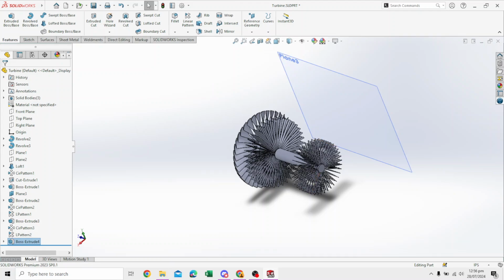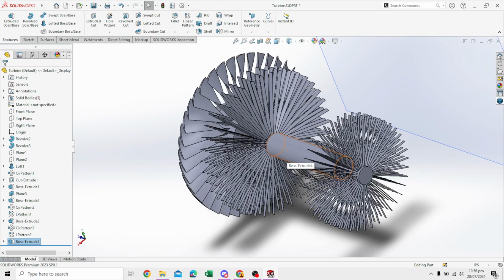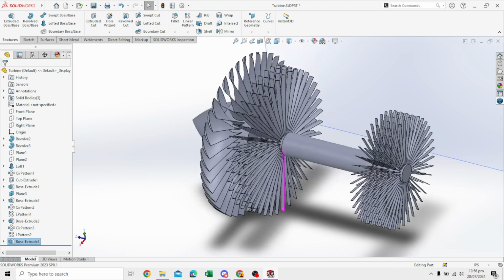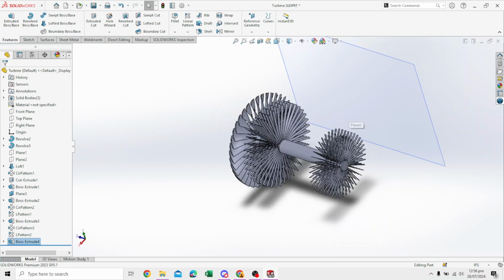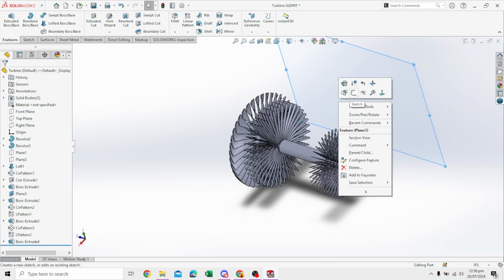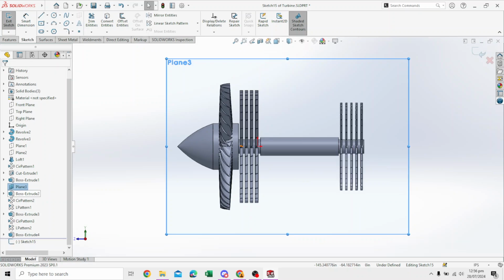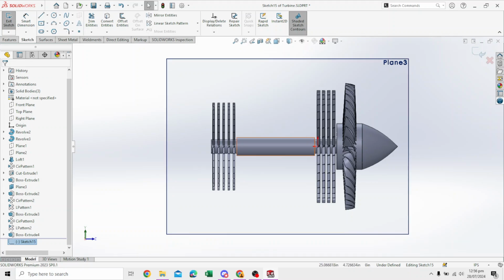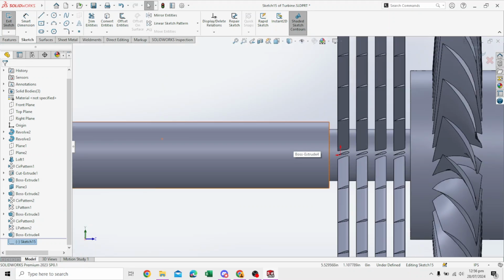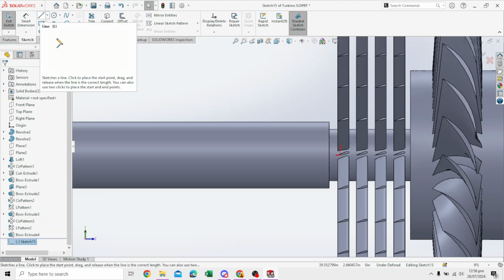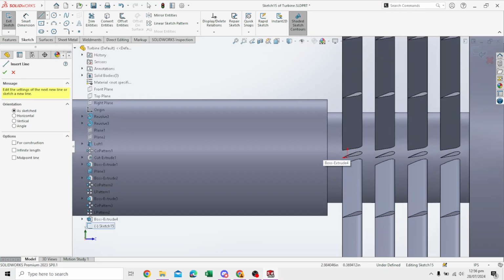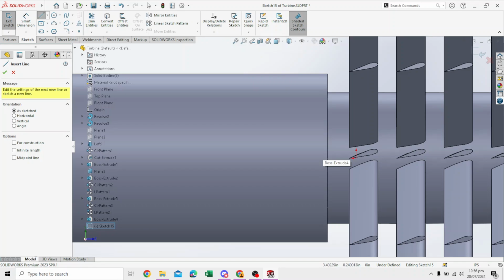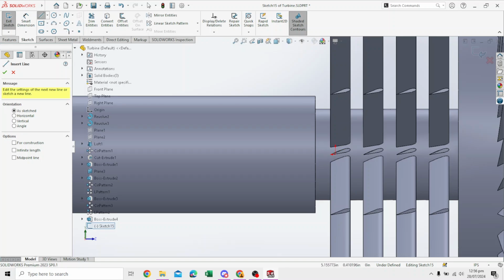Okay, moving on to this. Now that the inner shaft, the secondary shaft, is created, click on this sketch. We simply say normal to. So it flips it around in this direction, and we simply take a line at the center. It needs to be at the center of the shaft.